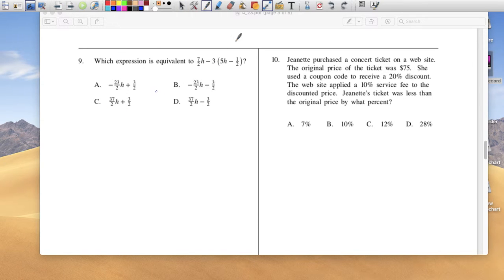Alright, so let's solve. We're going to do the distributive property here, and then combine like terms. So let's leave this first one over here. Negative times a positive is a negative, and 3 times 5 is 15h. Second one, negative times a negative is a positive, and 3 times a half, we can write it as 1.5, or 3/2.